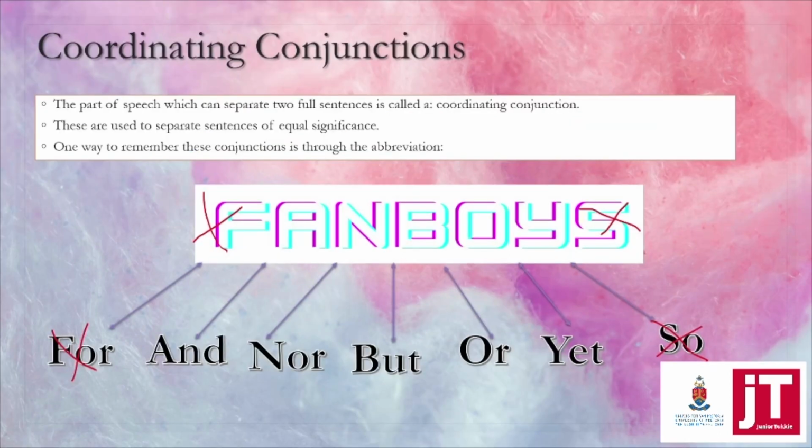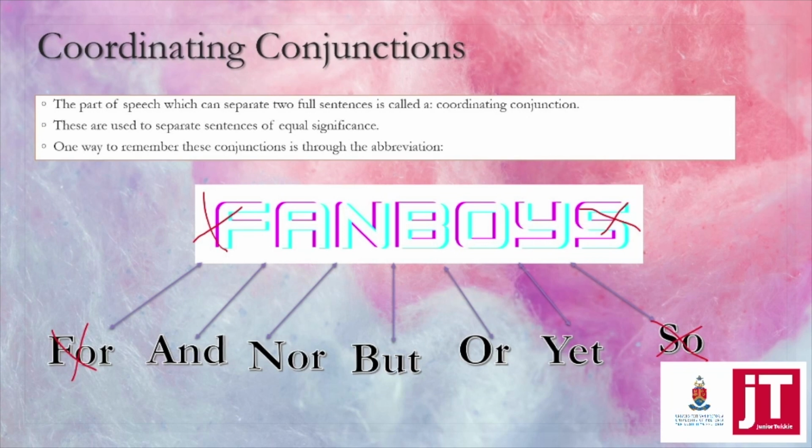Okay, guys, this is what I'm talking about here. What is a coordinating conjunction and a subordinating conjunction? Don't worry, there's only two categories. Now the most popular acronym that teachers use is called fanboys. What is wrong with me?